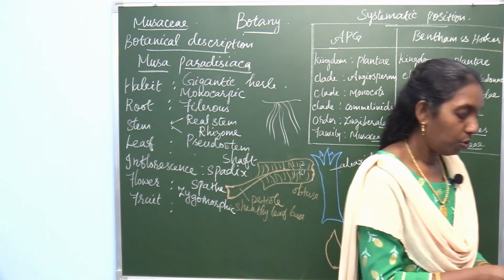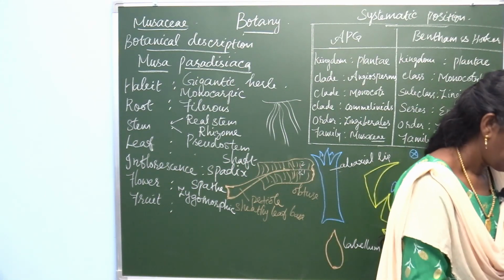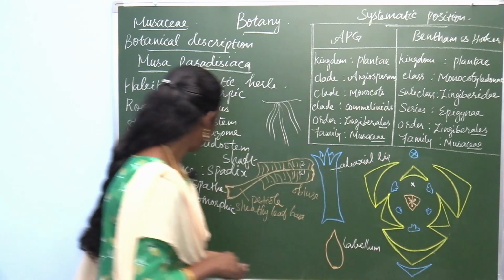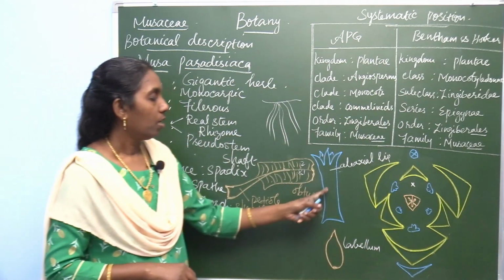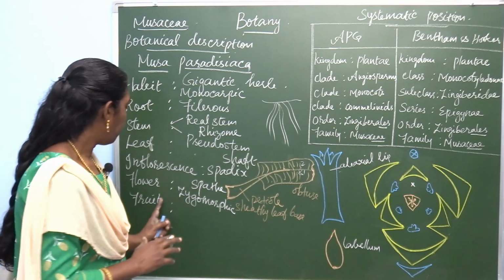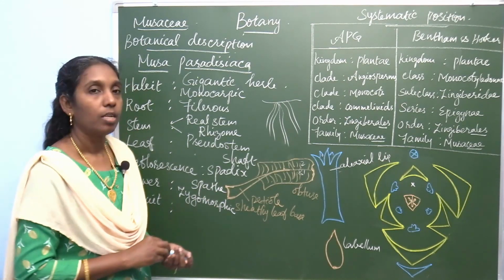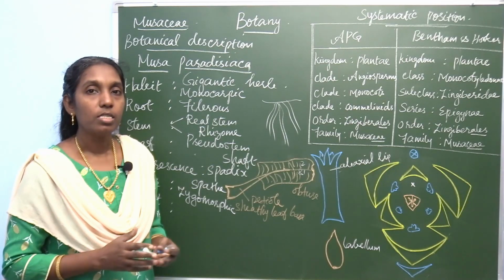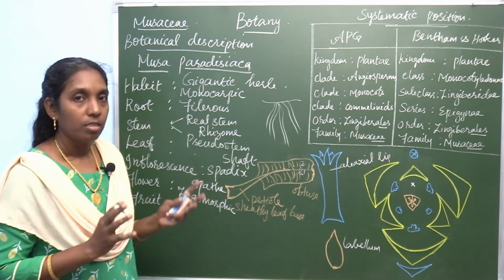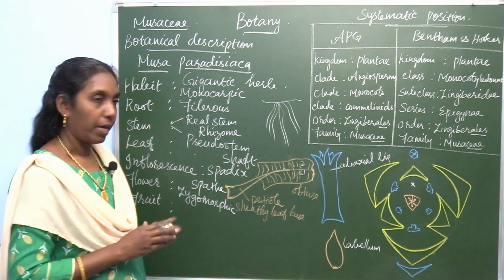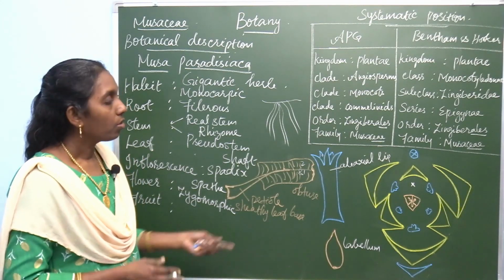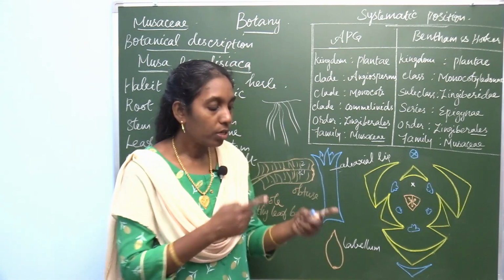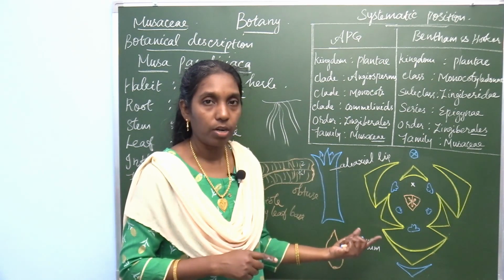There are two different types of perianth. Now, write about perianth. Then, after flower, you write about the fruit. The fruit is berry. The berry fruit in Musa paradisiaca. Now, you are going to draw the floral diagram. Look at the flower and draw the floral diagram.